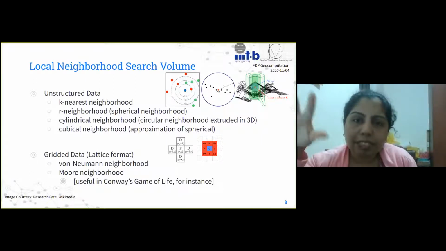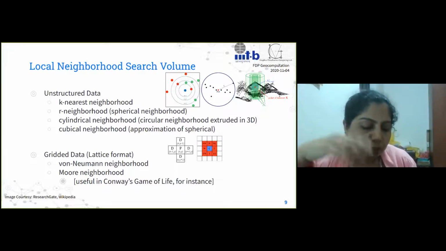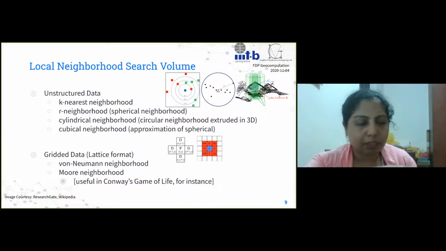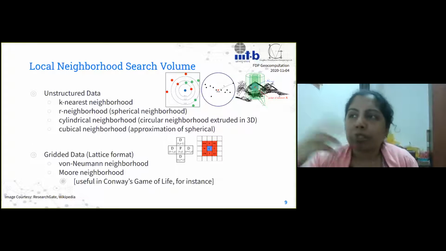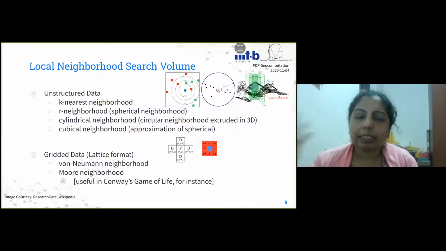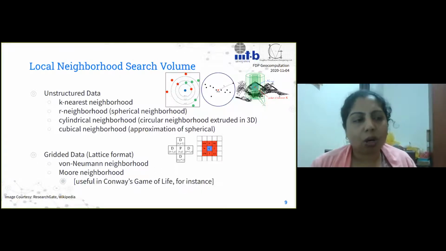Now, for that we have to identify a local neighborhood search volume. So we say that this is the criterion by which we are going to identify some point as a neighbor of a concern point. For that regard, this criterion is tied to the shape of the search volume that I'm going to look for, and that will help me identify the local neighbors.